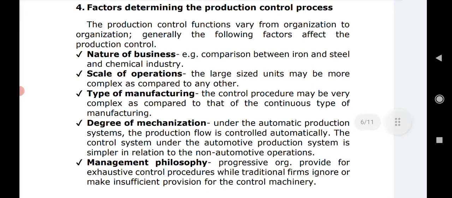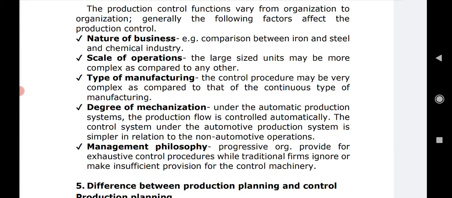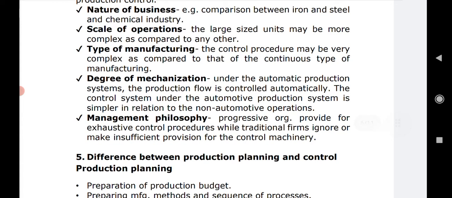Here we are going to check out a few factors deciding the production control process. Now before going to the process, what is the process that we will see? It is a 4-staged process, but before that there are very important determinants or factors, which control the production control process, and any changes in these factors may affect the production control, right? So the production control function varies from organization to organization. Generally the following factors affect the production control. Here very generalized factors are taken into account.